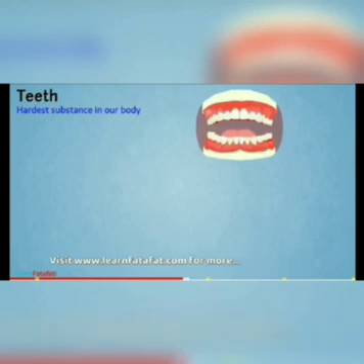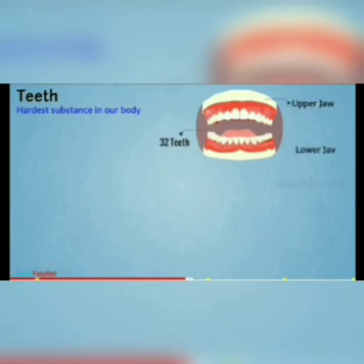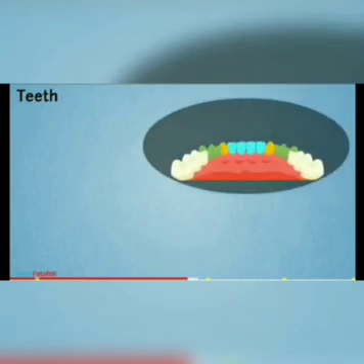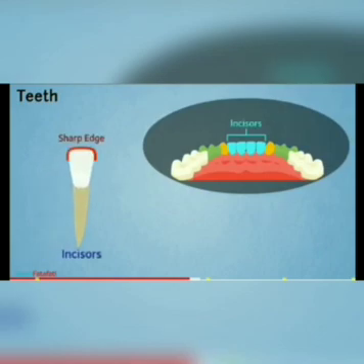Teeth are the hardest substance in our body. They break down large food material into smaller pieces. There are 32 teeth in our healthy human body. The upper jaw and the lower jaw consist of 16 teeth each. In any jaw, we can find 4 different kinds of teeth. The 4 front teeth are incisors. They have a sharp edge and help to cut and bite food such as an apple.